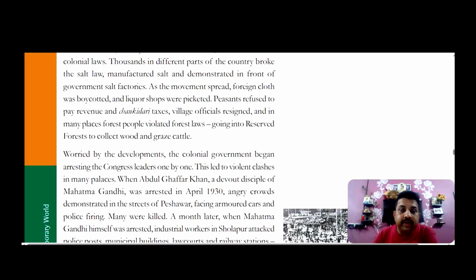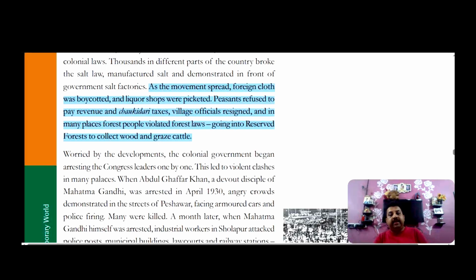And as the movement spread, you can see here, foreign clothes were boycotted, liquor shops were picketed, peasants refused to pay revenue and chowkidari tax, village officials resigned in many places, and forest people violated forest law, going to reserve forests to collect wood and graze cattle.